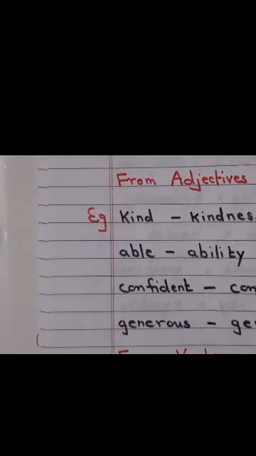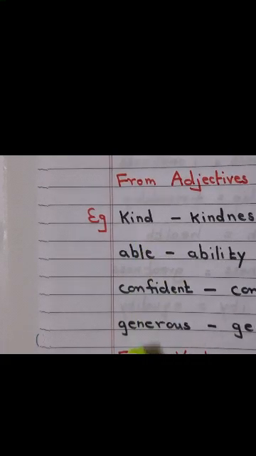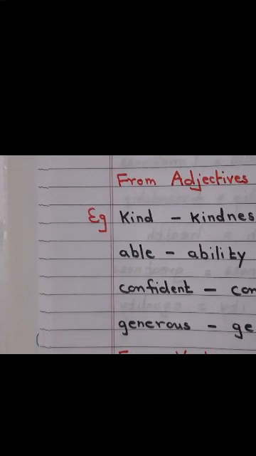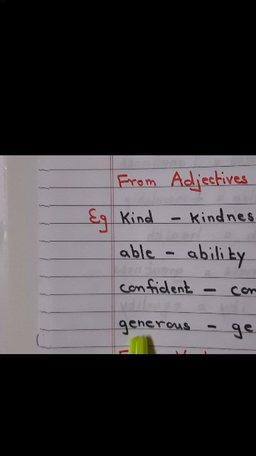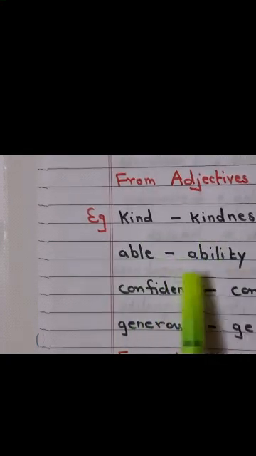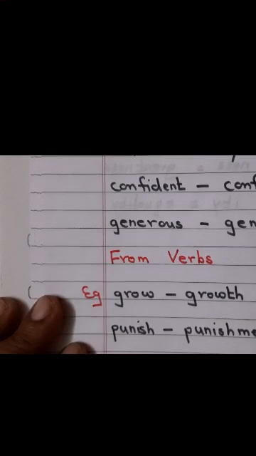Now look at this, children, from adjectives. Kind, able, confident, generous. These are all adjectives because they are describing. It describes the character of a person, how the person is, tall, short. So kind is kindness, able is ability, confident is confidence, generous is generosity. Now from verbs.